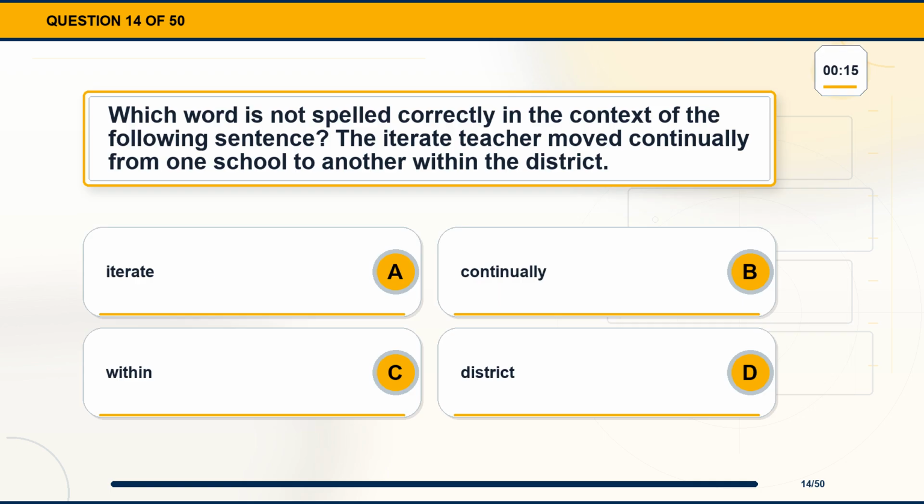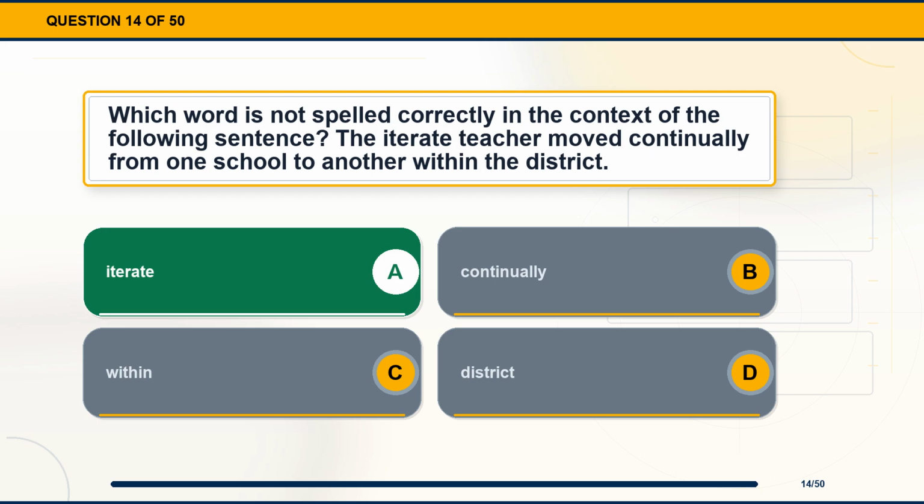Question 14. Which word is not spelled correctly in the context of the following sentence? The iterate teacher moved continually from one school to another within the district. Option A, iterate. Option B, continually. Option C, within. Option D, district.